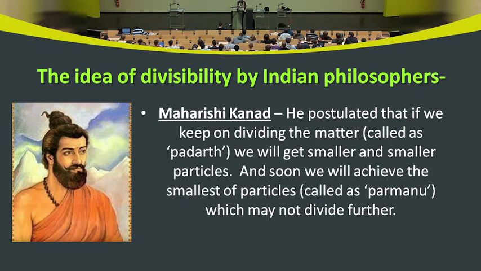Indian philosopher Maharshi Kannad postulated that if we keep on dividing the matter, we will get smaller and smaller particles, and soon we will achieve the smallest of particles, which he called as Parmanu, and he called matter as Padarth. According to him, this Parmanu is the smallest particle of matter which may not divide further.